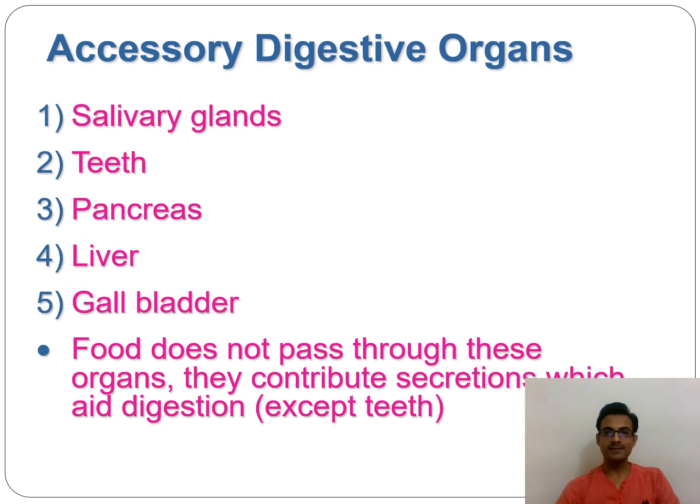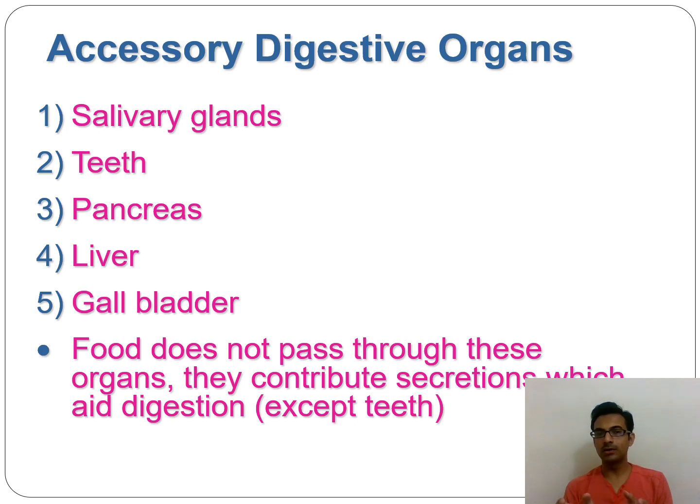So the next slide, accessory digestive organs. Now these digestive organs basically consist of all those organs which assist in the process of digestion. The first accessory digestive organ is the salivary glands: the glands present behind the ears, and the glands present below the tongue and the mandible. These three salivary glands are the accessory organs of the digestive system which secrete saliva.